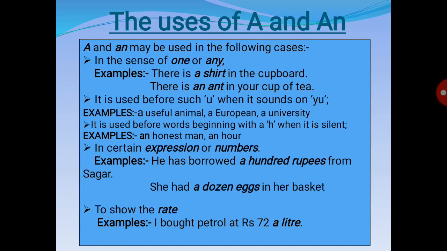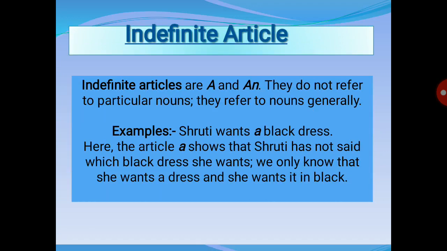So these are the uses of a and an. A and an are used in the sense of one or any. It is used before words starting with u that sound like yu. It is used before words beginning with h, where the h becomes silent and gives a vowel sound. We also use a or an in certain expressions or before numbers. And in the last, to show the rate. So this is all about today's discussion.